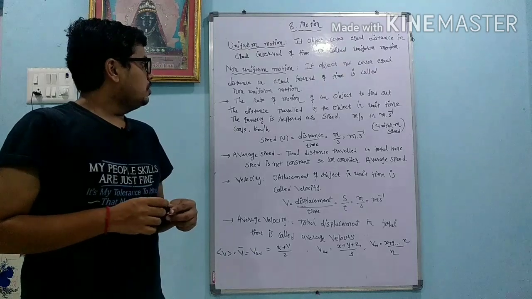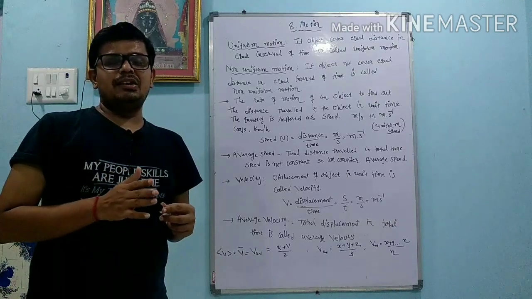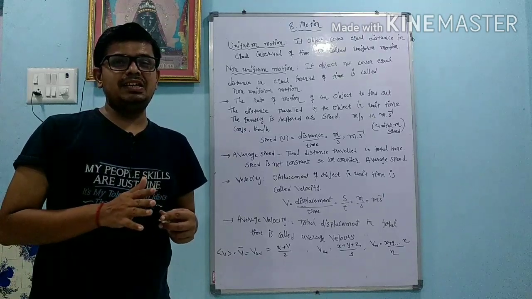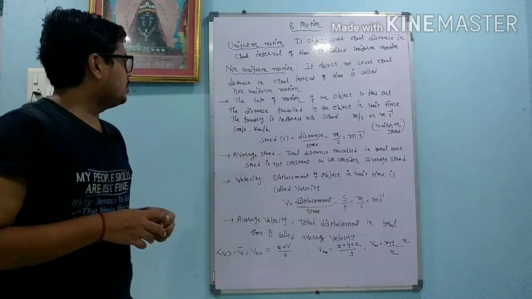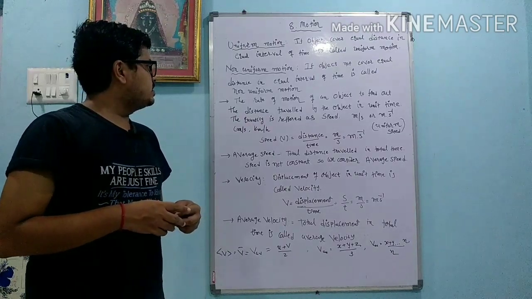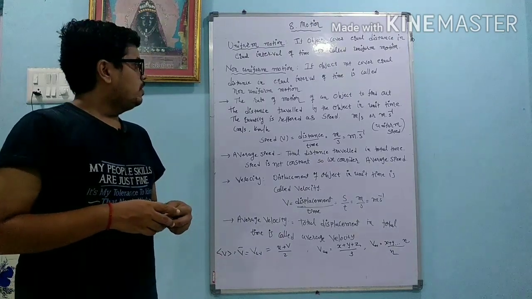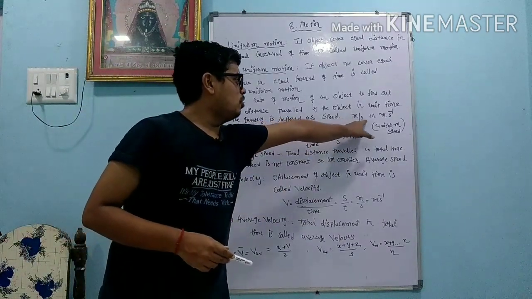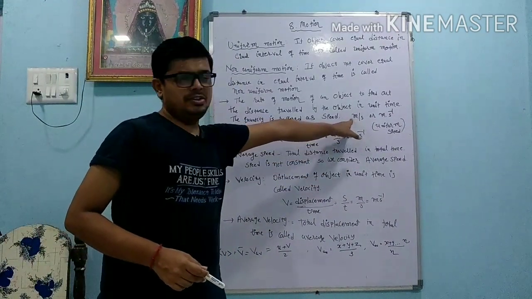Dear student, last time we learned about distance and displacement. From distance we can learn speed, and from displacement we can learn velocity. Speed is a scalar quantity and displacement is a vector quantity. The rate of motion of an object, that is the distance traveled by the object in unit time, is referred to as speed. It is represented by the unit meter per second, or meter second inverse. This is called the unit.